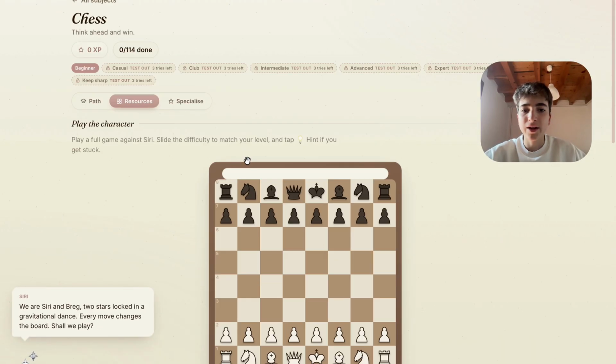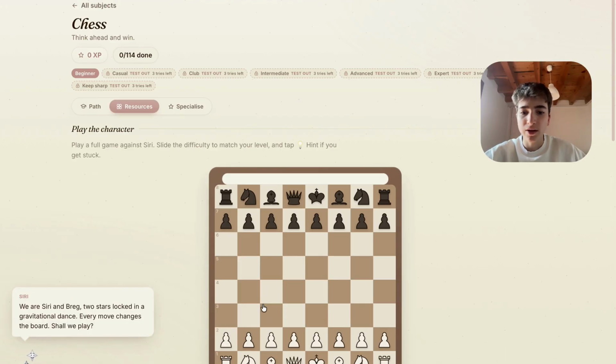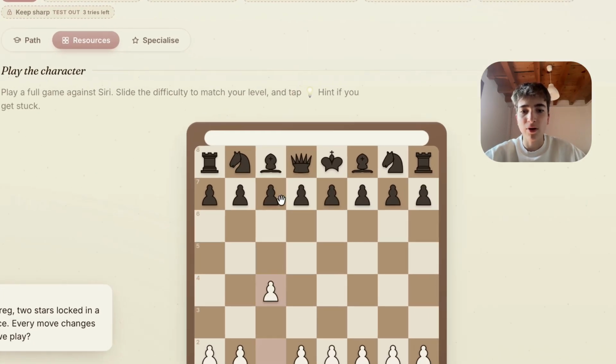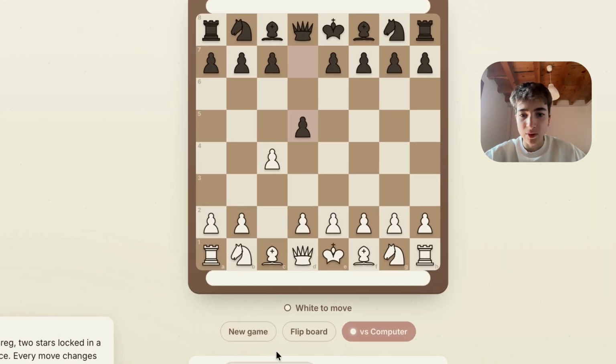And in here I can practice it, and I have some resources in here. I can start moving like I want, and I can adjust the difficulty in here.